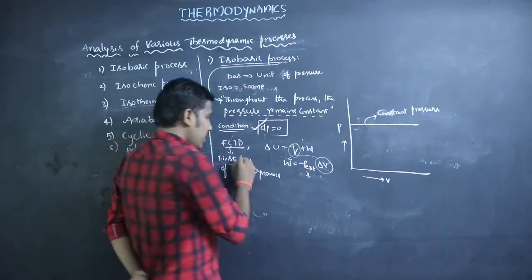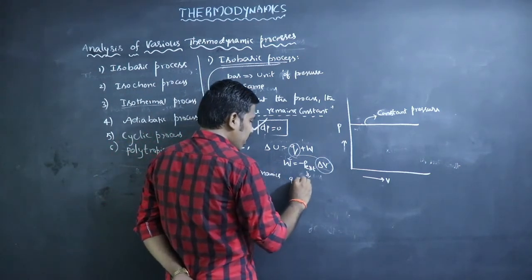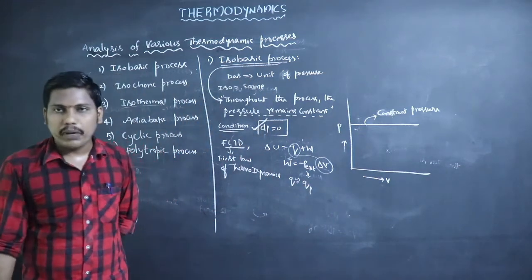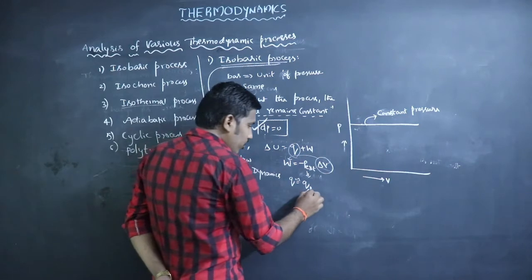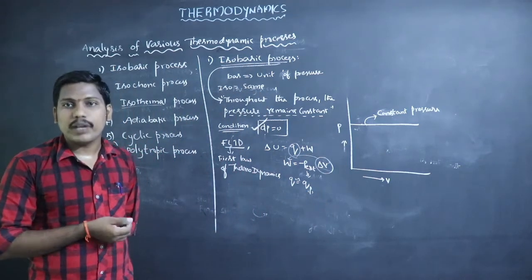Here the system is at constant pressure. Instead of Q we can write QP. In subscript we use the symbol P, which represents constant pressure.